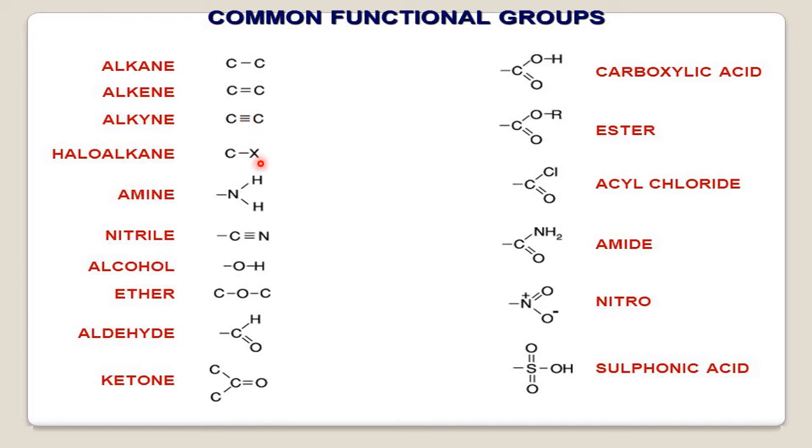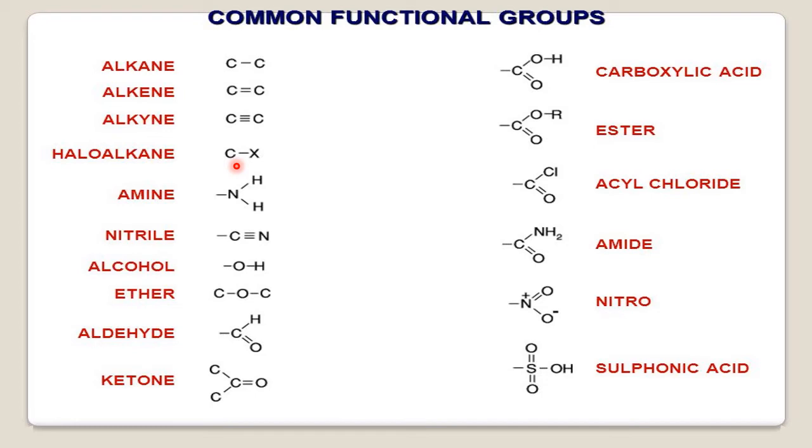Now in the carbon chain, either at the end or as a side chain, if you find one halogen, either chlorine or bromine or iodine or fluorine or astatine, then they are called as what? Haloalkanes. All are single bonds. One hydrogen is replaced by one halogen and they come under the haloalkanes.